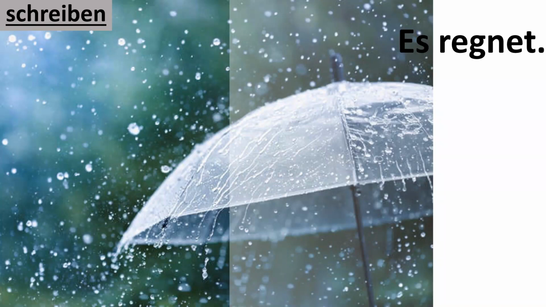Okay, so when we say it is heiß, heiß here is hot, which is an adjective. But es regnet is equal to when we say in English, for example, it rains. So regnet here is the verb.